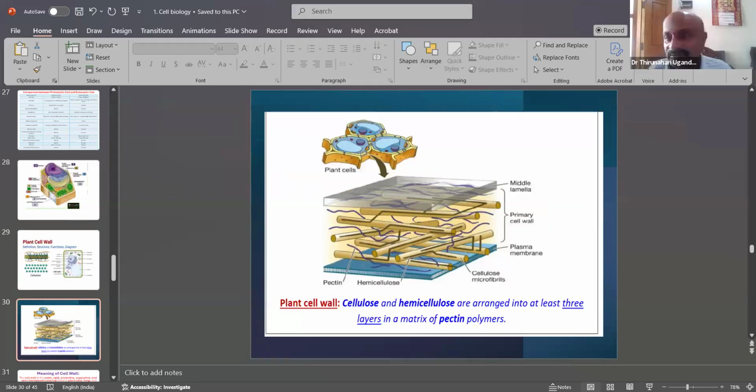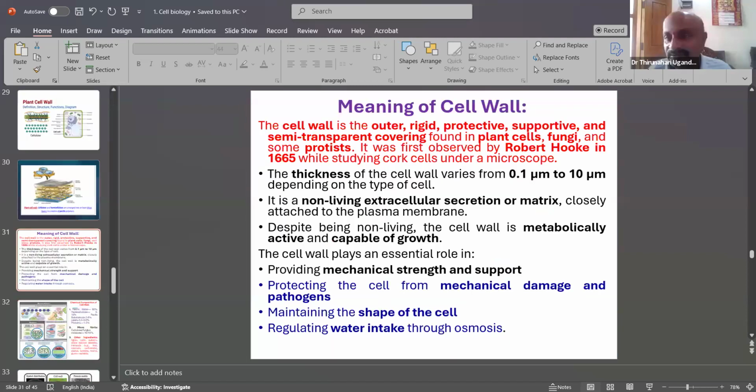What is the meaning of the cell wall? It is a supportive, semi-permeable covering found in plant cells. Semi-permeable means not like the plasma membrane, which carries out the process of osmosis. Movement of water from low concentration to high concentration through the plasma membrane is called osmosis.